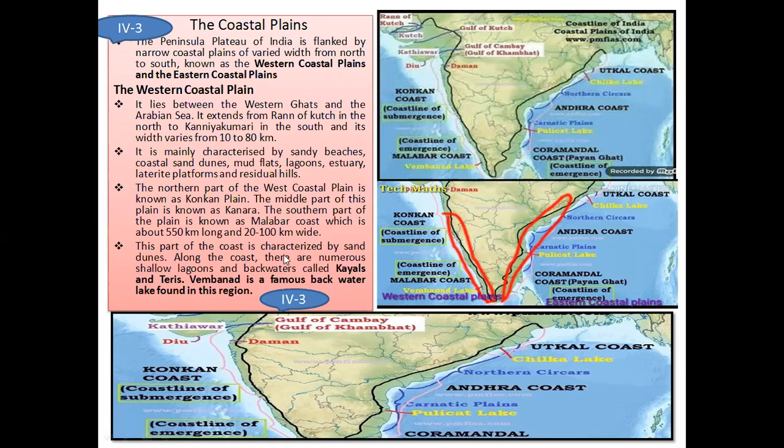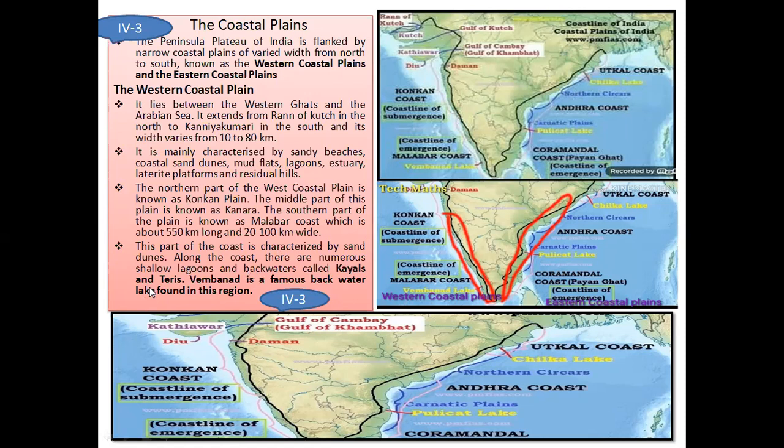This part of the coast is characterized by sand dunes. Sand dunes means the surface is covered with sand. Just like we saw on beaches, the characteristic of the western coastal plain is that it is covered with sand dunes. Along the coast, there are numerous shallow lagoons. Numerous shallow lagoons means there are depths, like holes, in the surface. That is known as shallow lagoons.